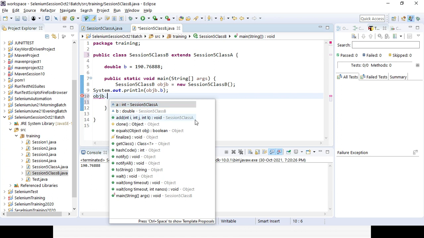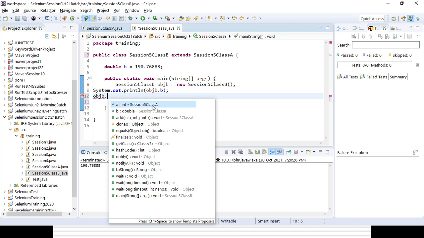From where is it coming? You can see the return type for the method is void, and it is coming from session 5 class A. The other variable is also coming, with return type integer, and it is coming from session 5 class A. So as and when you are extending, you are already establishing the properties of inheritance. That is the reason the child class is able to access all the properties of the parent class. So that is the beauty of inheritance.